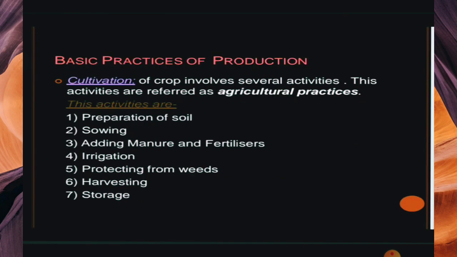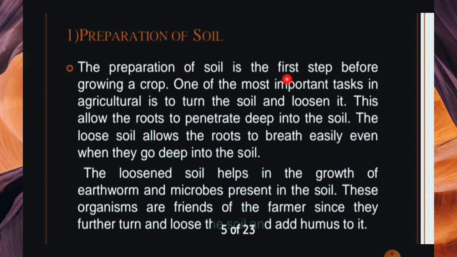The preparation of soil is the first step before growing a crop. One of the most important tasks in agriculture is to turn the soil and loosen it. This allows the roots to penetrate deep into the soil. The loose soil allows the roots to breathe easily even when they go deep into the soil. The loosened soil helps in the growth of earthworms and microbes present in the soil. These organisms are friendly for the farmer, since they further turn and loosen the soil and add humus to it.